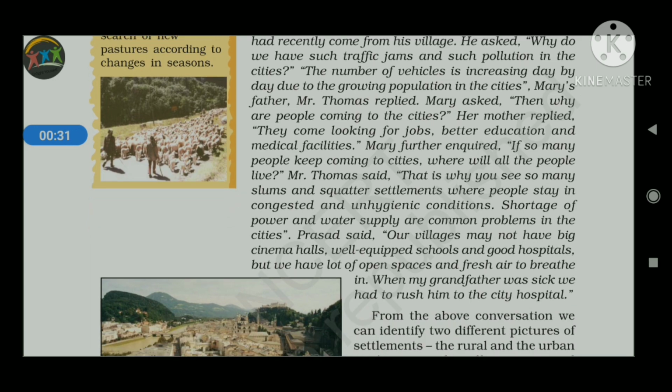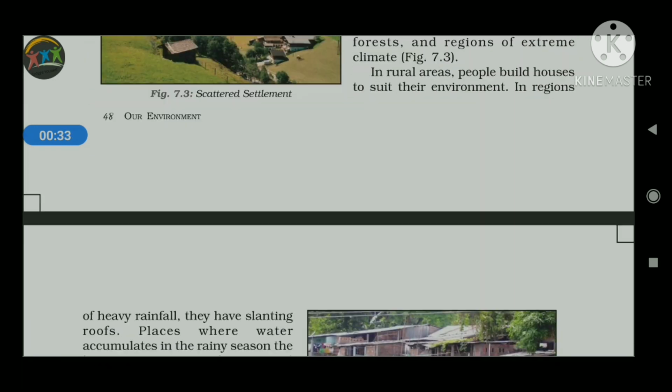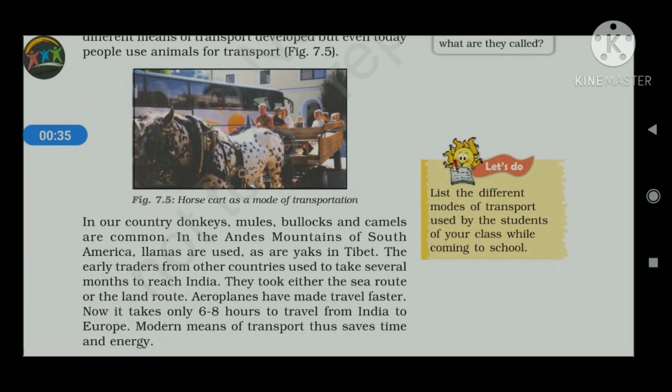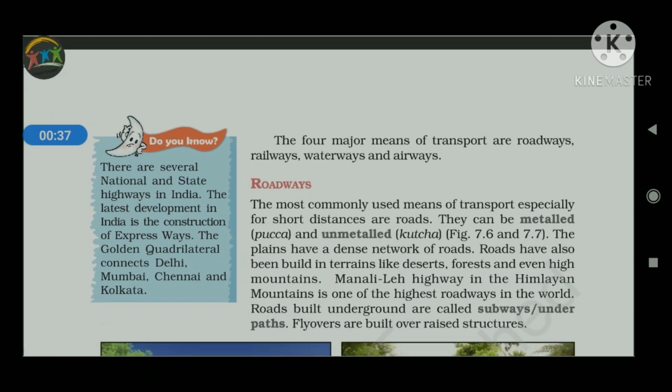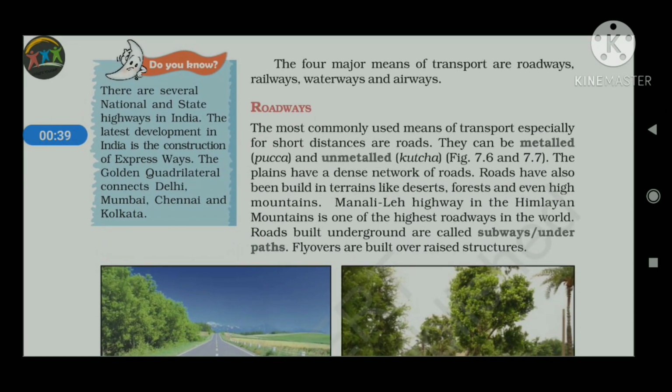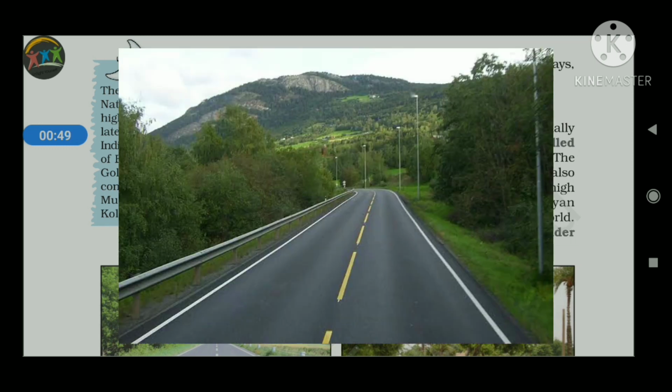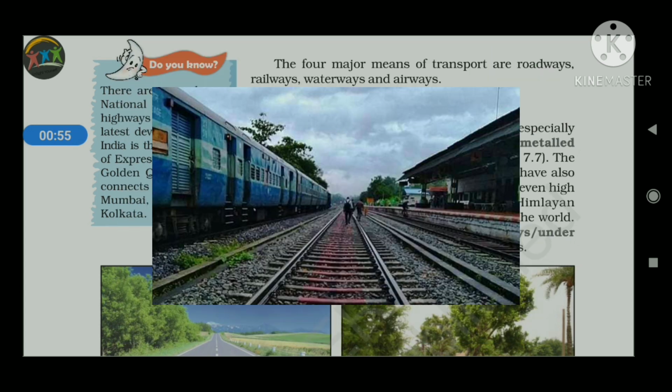So first of all, students, a question to you: what do you mean by the railway system, and how can we recognize that it is a railway, and how far is it different from the roadway system? In the case of roadways, we used to see vehicles running on the roads. But in the case of the railway, there is a particular track on which the trains or the goods carriers run.